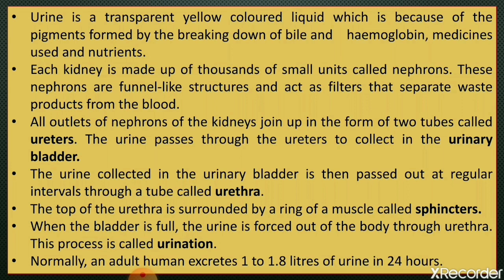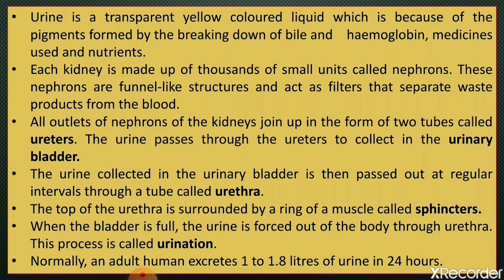Normally, this muscle is tightly contracted, so urine cannot get out of the bladder. But when the bladder is full, this ring relaxes, and at the same time, the muscles in the walls of the bladder contract, so the urine is forced out of the body through the urethra, and this process is called urination.